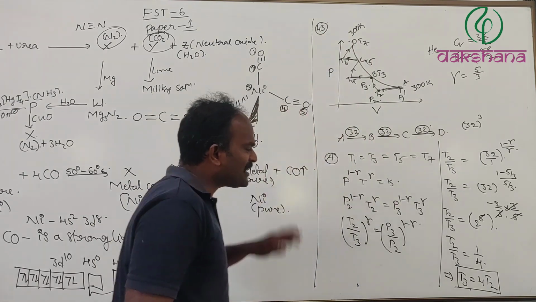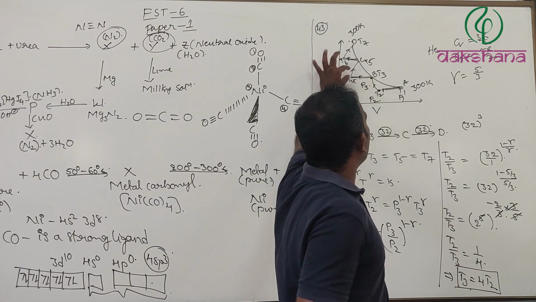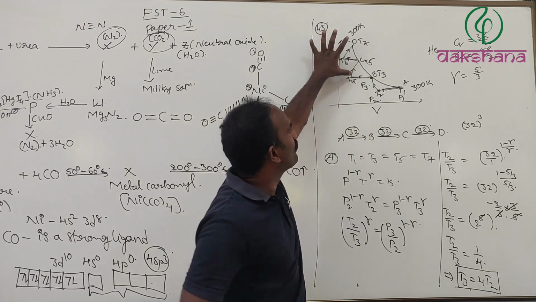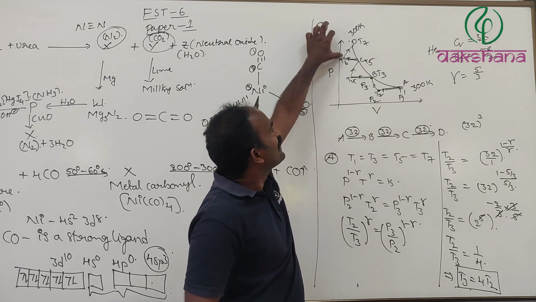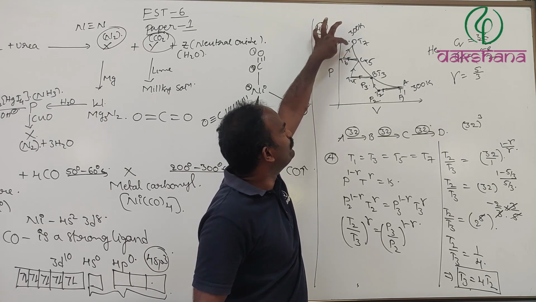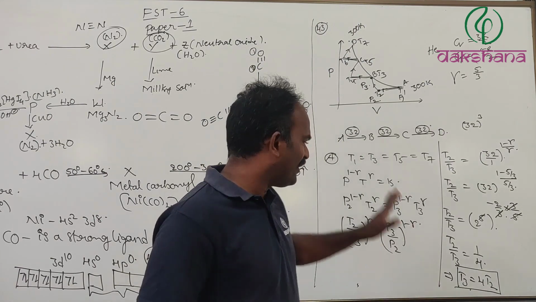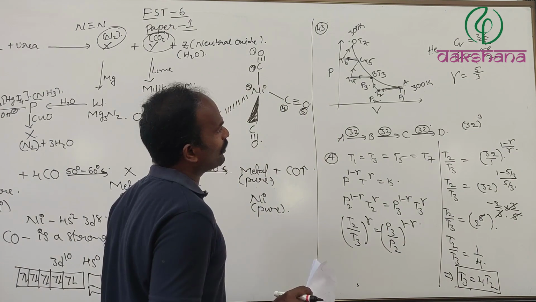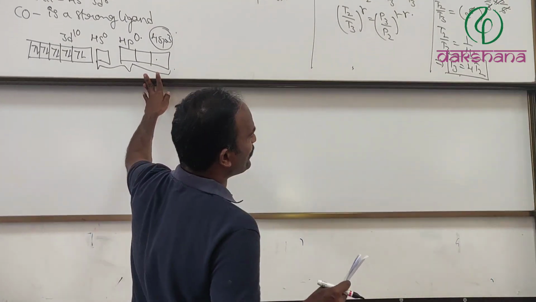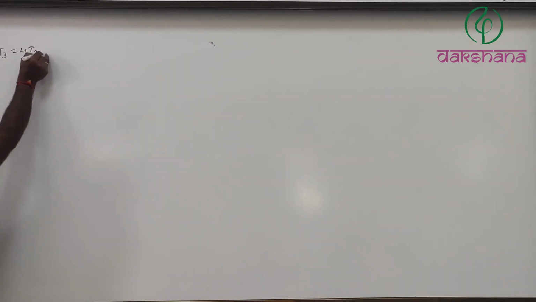In such a case, if you solve for every stage, I have taken the stage of this one. If you solve each stage, right from T4, P4 pressure, here T5, P5 pressure, here also P6, T6, T7, P7, then you are going to get the same relations as we already saw. Those relations are going to be T3 is equal to 4T2, we got.